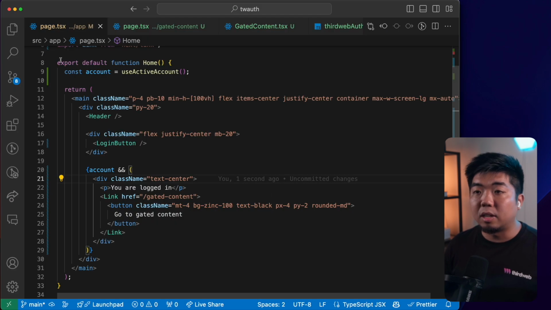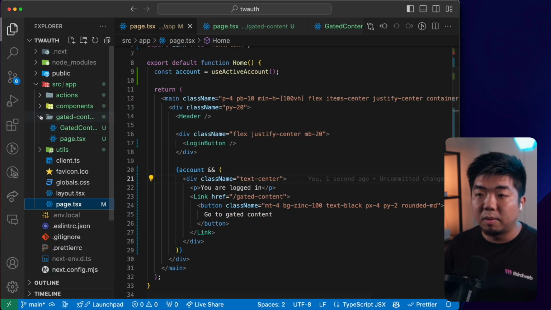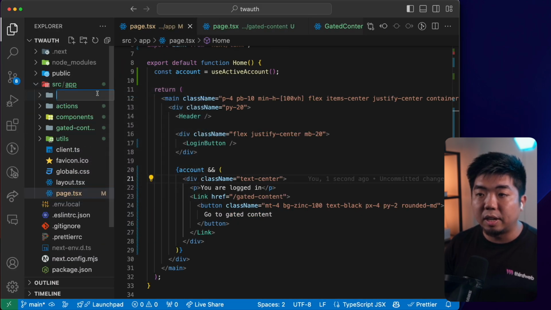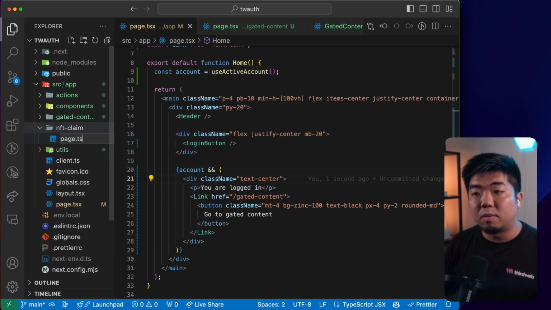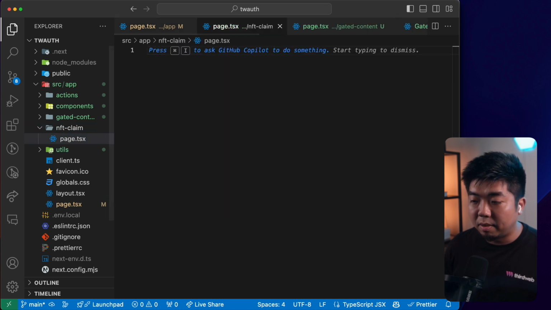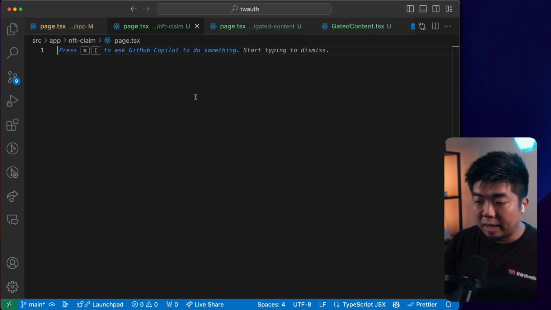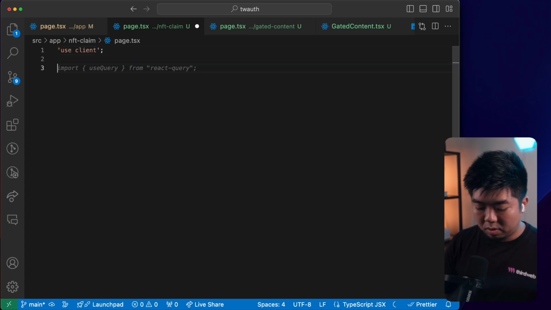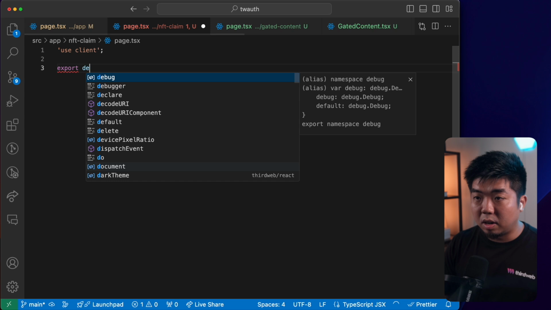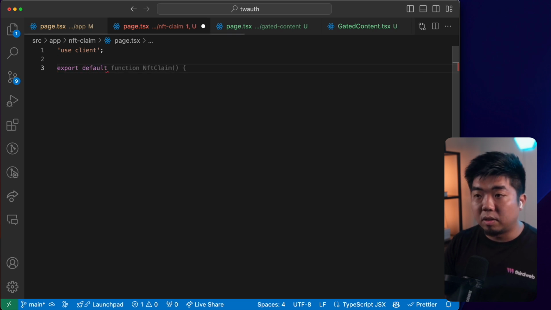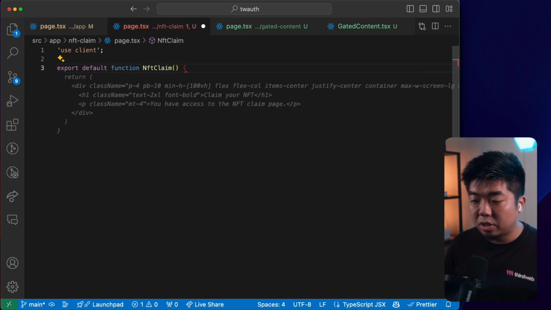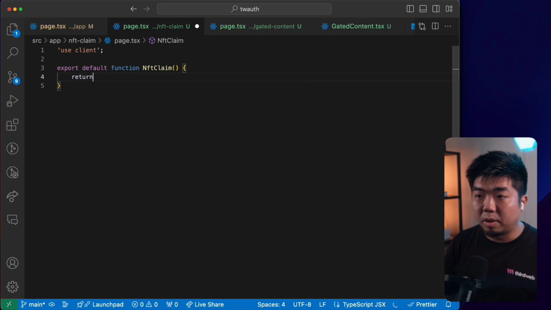So let's come back here to our file directory. We're going to create a new folder in here in our app folder, and we're going to call this our NFT claim. And then in that NFT claim, we're going to create a new file, which is going to be our page.tsx file. And then we're going to create our claim page here. So we'll just say here, use client. We're going to export our default NFT claim page. And then we're going to return.